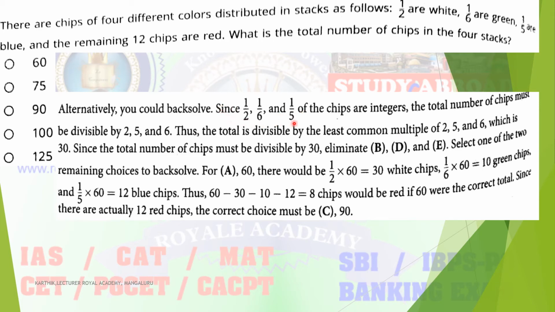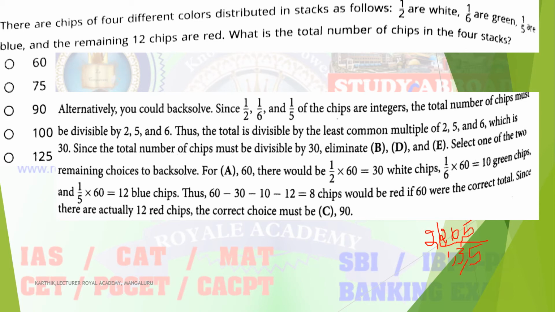The common denominator for these numbers is 30. How to determine it? The numbers are 2, 6 and 5, so I will divide by 2.